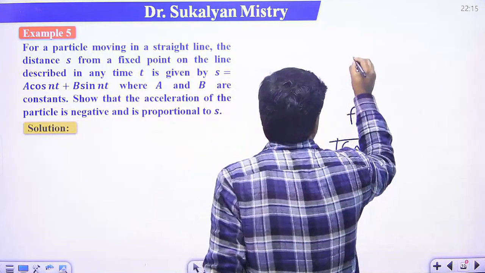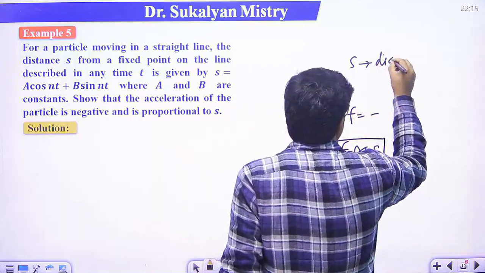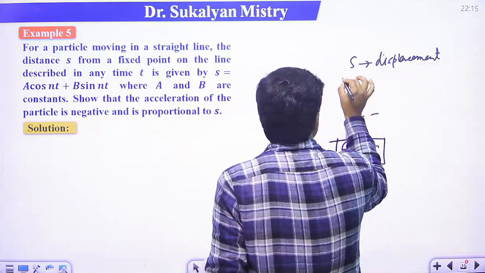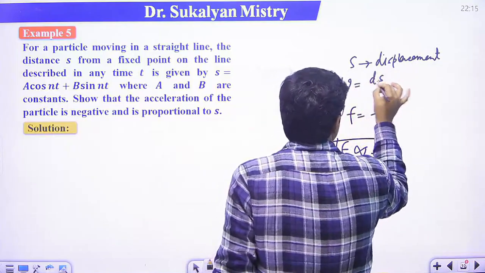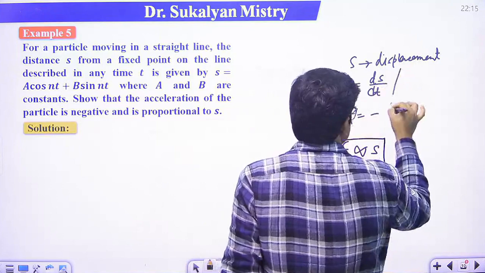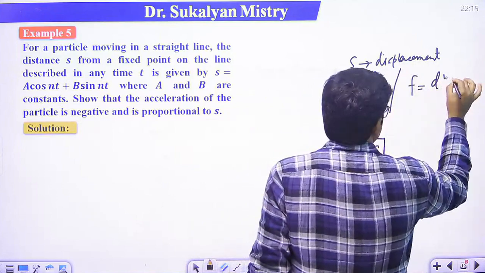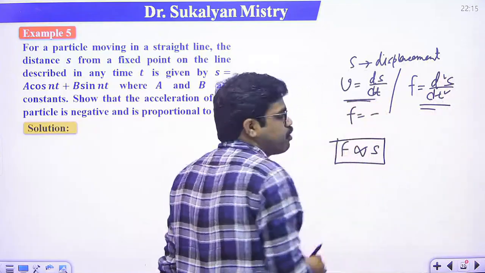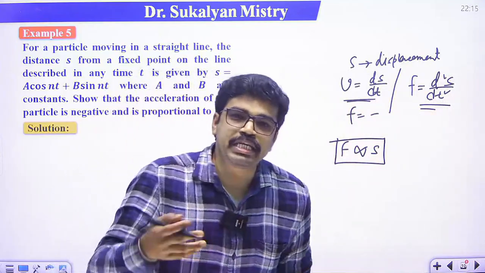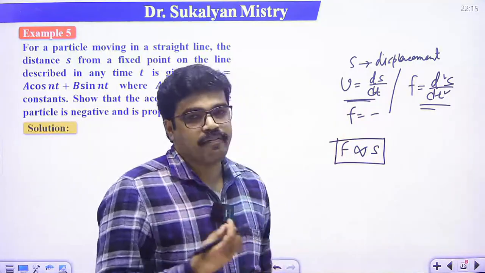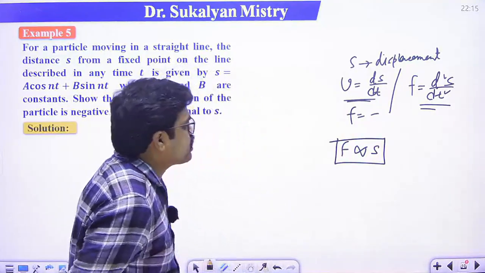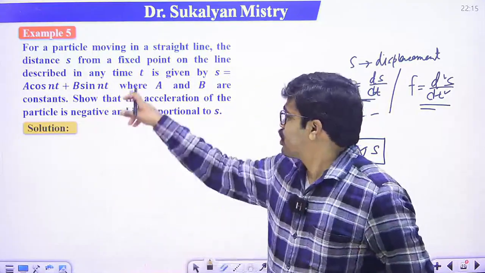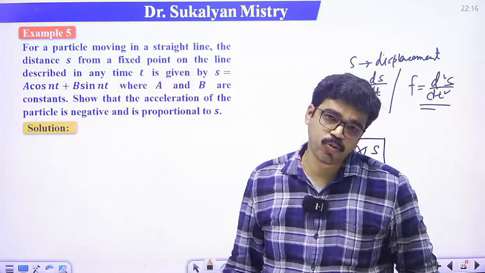Here s is the displacement, so velocity v will be ds/dt, and acceleration f will be d2s/dt2. We have to calculate the acceleration, right? So I will just differentiate twice with respect to t.